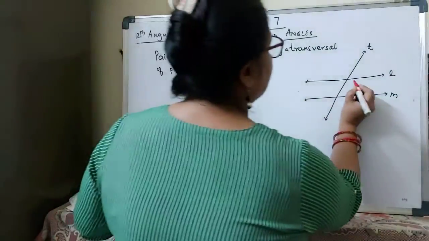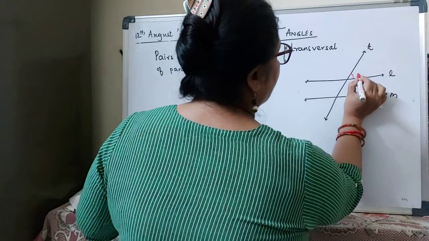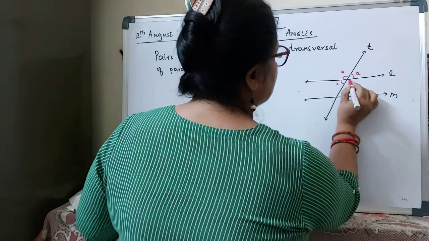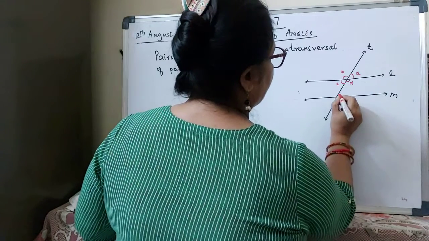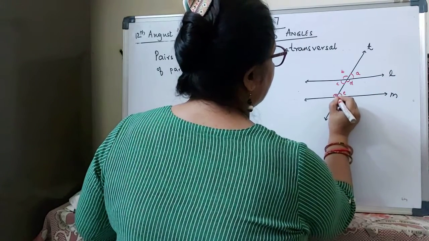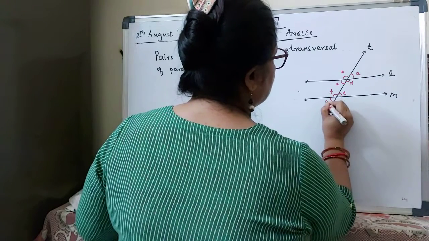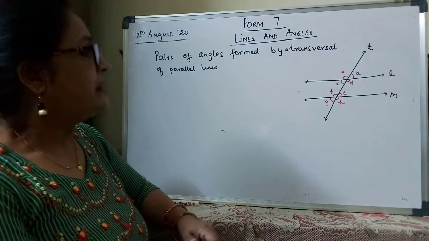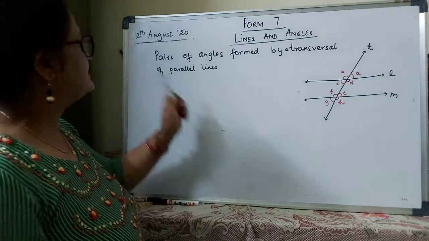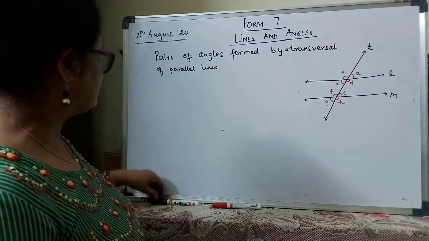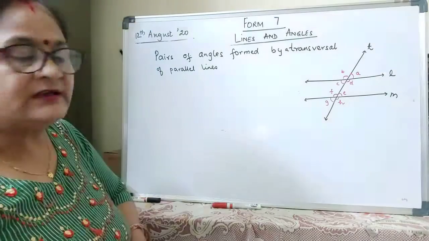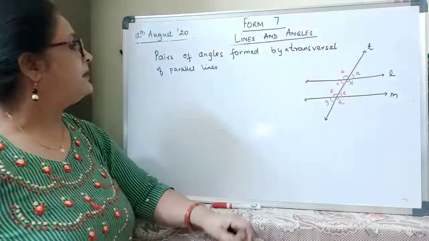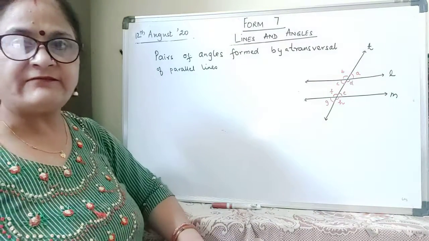Now let us take the angles A, B, C, D. Then we have E, F, G, H. Now, if a pair of parallel lines are intersected by a transversal, again 8 angles are formed.